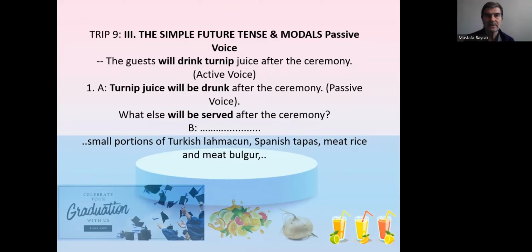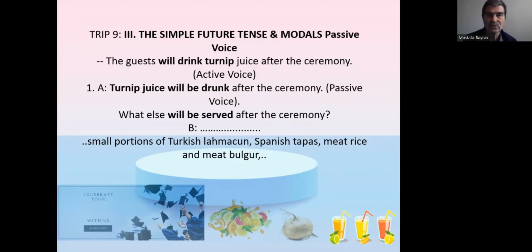Now let's finish up non-continuous tense with simple present, simple past, and simple future. As you know, we have studied the simple present and simple past as non-continuous.